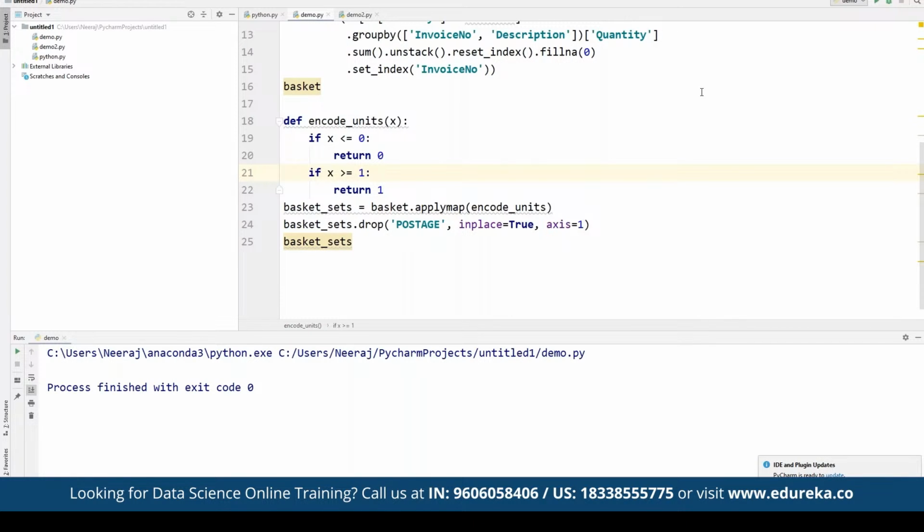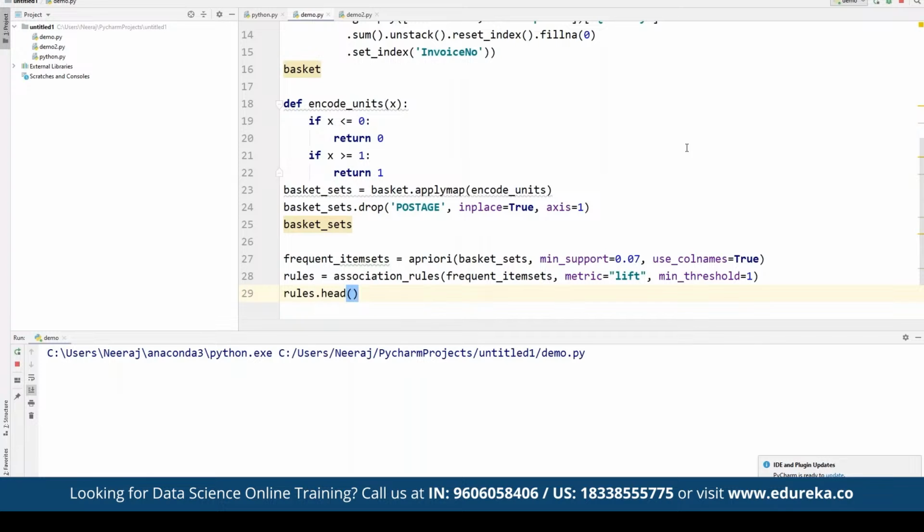So for doing that, we can make use of frequent itemsets. So here we are going to define frequent_itemsets, where we are going to define the apriori from basket_sets. Minimum support should be 0.7, and use_colnames should be True. And the rules defined here should be for association_rules, where we want to define the metric as lift and the minimum threshold set to 1. And then we are going to filter the data frame using standard pandas code for a large lift and high confidence value of 0.8.